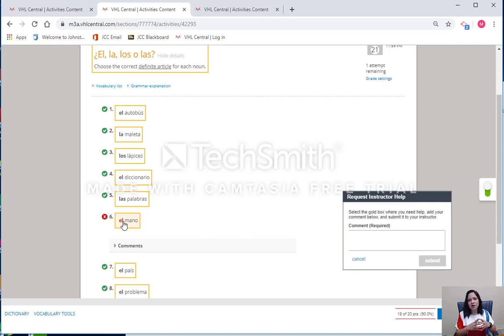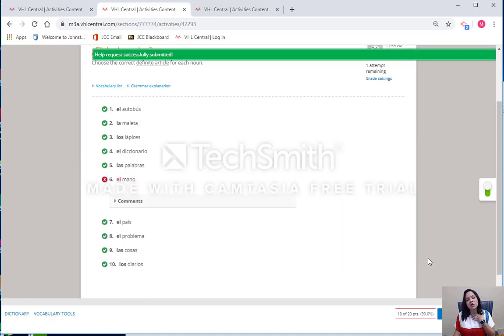So if we are working with the classroom vocabulary, and then you're using other vocabulary, it might mark it wrong. So if you already thought about this and you know that it's not any of that, and you still believe that it should be correct, you can ask me by submitting a request in here. So in here you can say, "Miss Mariela, I do not understand why this is marked wrong. Thanks." Just short and sweet and submit, and then on my end I will be able to check that.